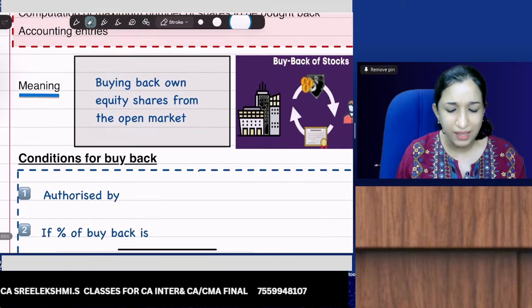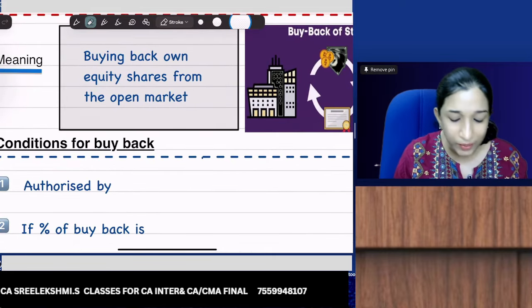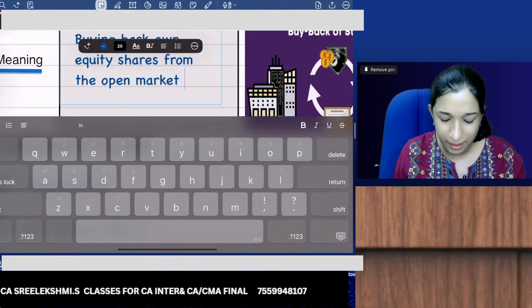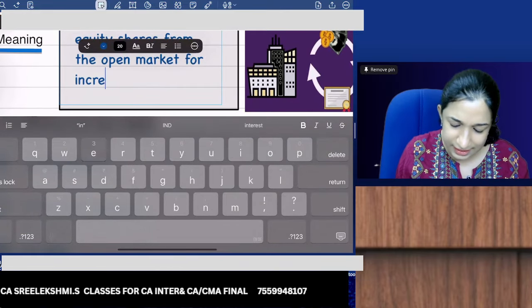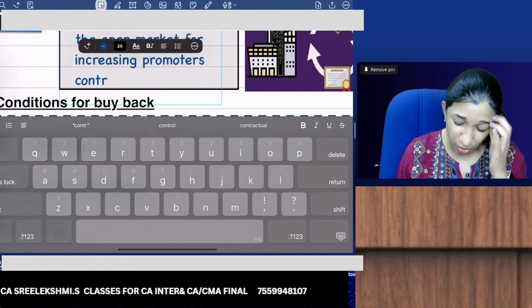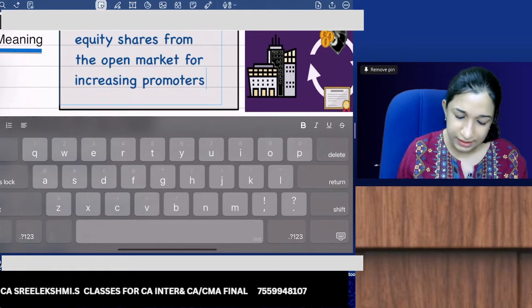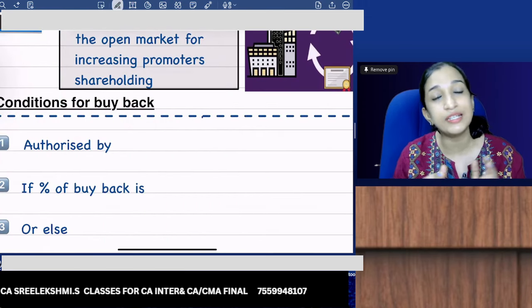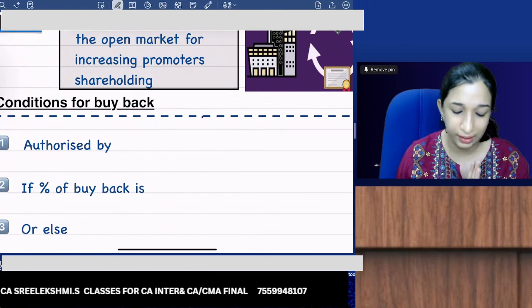What is the meaning of buyback? Buying back equity shares from the open market. For what? Why are you buying back equity shares from the open market? For increasing promoters shareholding. So buying back equity shares from the open market for increasing promoters shareholding.